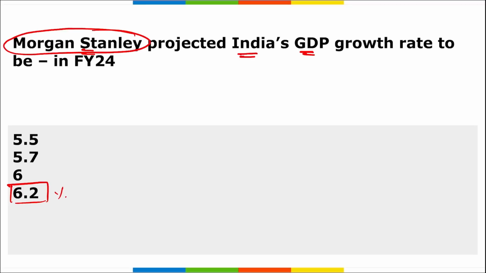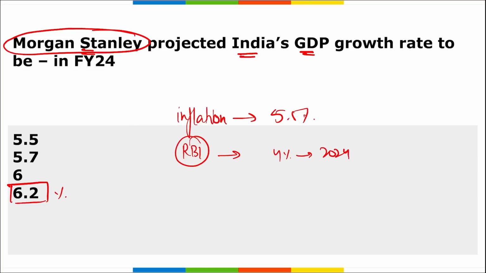Also, Morgan Stanley projected that the inflation in India during the same period will be around 5.5%. Right? So, inflation is expected to decelerate in the first quarter of the fiscal year to 5.5%. Even if you remember, RBI projected that we will be bringing down India's inflation to 4% by the year 2024.